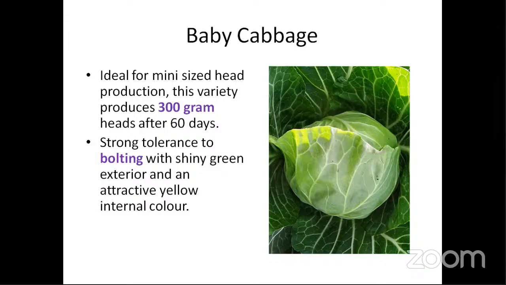It will obviously be tolerant, because if you're starting in August, you will end it by September, October. It will not reach that cold temperature at which it will bolt. Because it is early maturing, its size is also very small, so less nutrient absorption is required. If you give more nutrition also, bolting occurs. Here there is no chance that you will go for more nutrition or a long time. If you leave the cabbage for a long time in the field itself, then it will start bolting, because after the end of the heading stage, the next stage is to bolt. So it is early, and common sense says that it will not bolt.